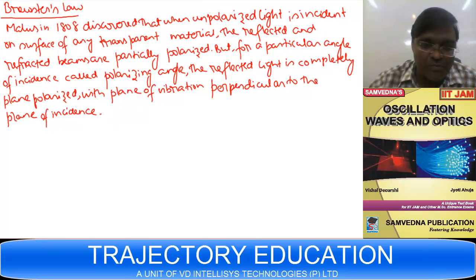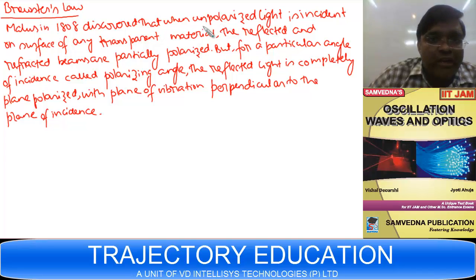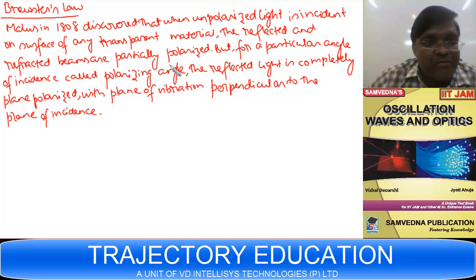See, this is Brewster's law. It says when unpolarized light is incident on the surface of any transparent material, the reflected and refracted beams are partially polarized, but for a particular angle of incidence called the polarizing angle, the reflected light is completely plane polarized with plane of vibration perpendicular to the plane of incidence.